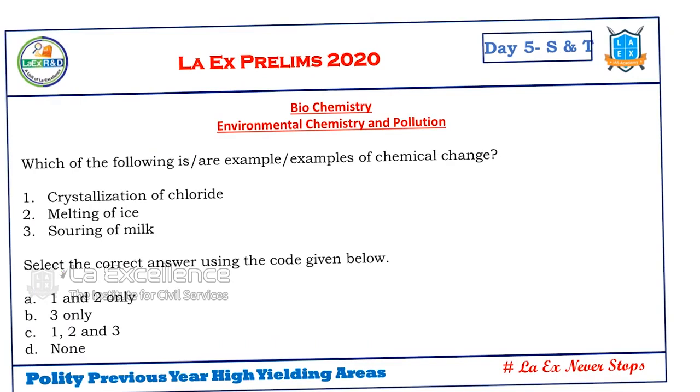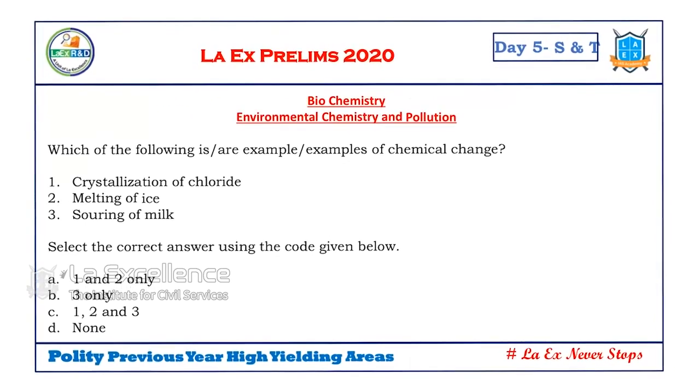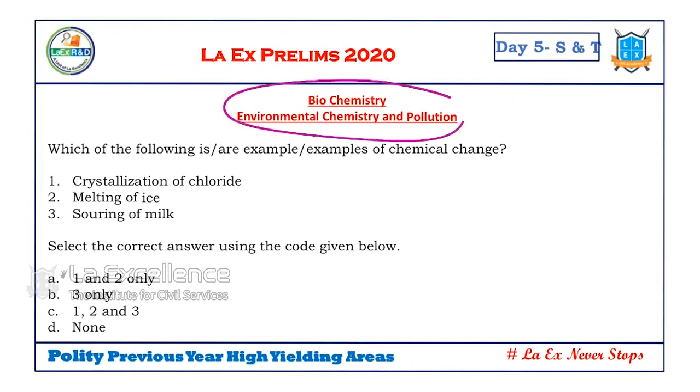The next issue is related to biochemistry. We classify it as an environmental issue, but let's see. So what is the question given? Which of the following is an example of chemical change? Crystallization of sodium chloride, it is just becoming a crystal. Melting of ice, is any chemical reaction happening here? No. Souring of milk, yes? Yes. So the answer is B, 3 only.